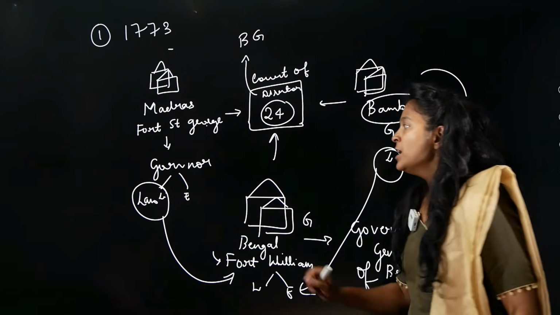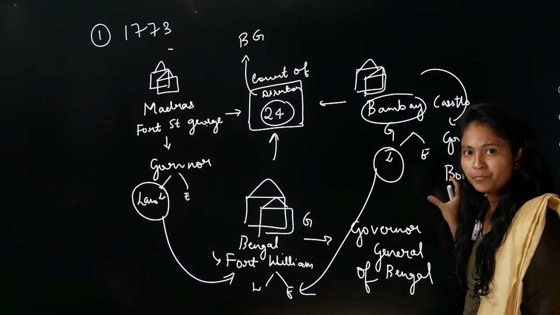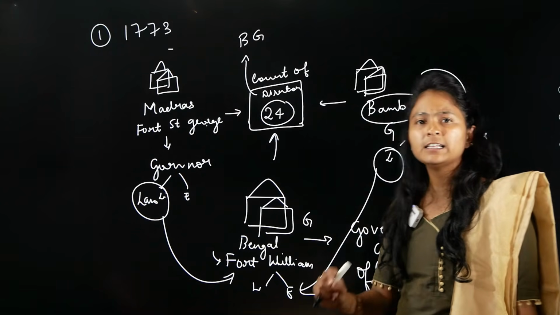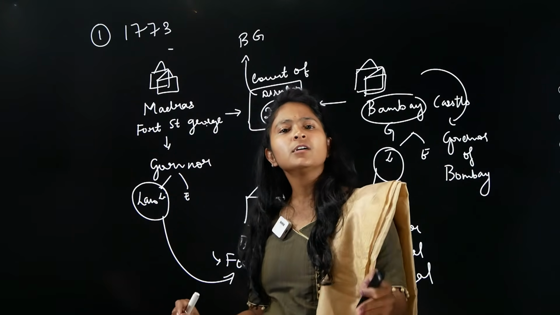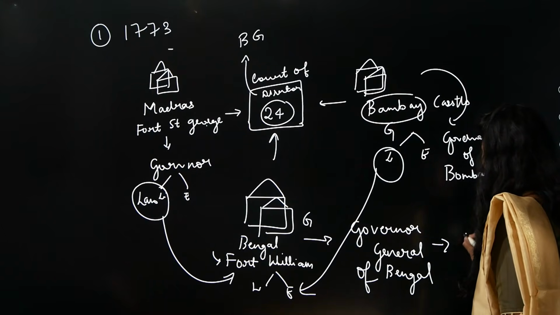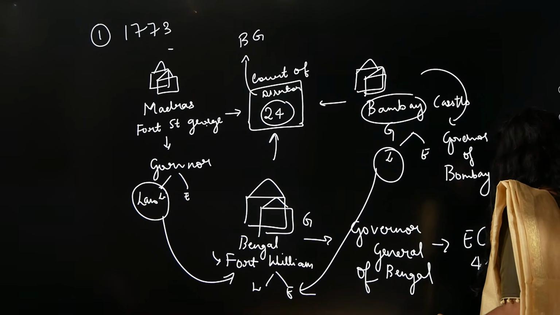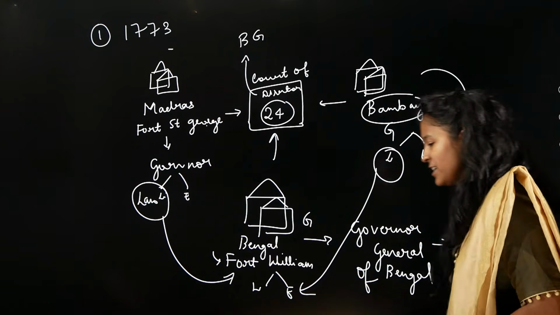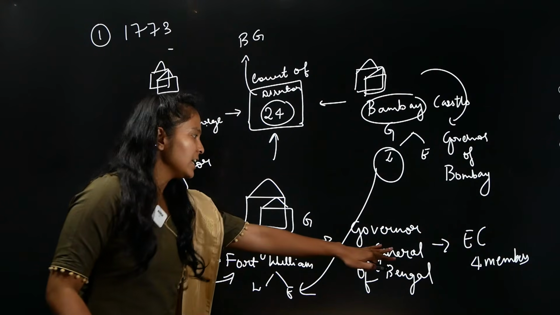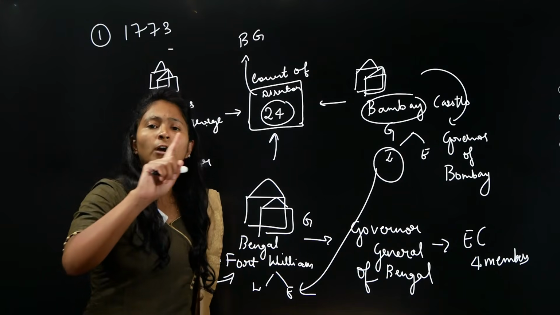The reason is because they are now losing the law-making power here, right? So the first provision says that the Governor of Bengal will become the Governor General of Bengal, and he will be given an Executive Council of 4 members. Please note this point, that is an Executive Council of 4 members. That means the Governor General will not be alone.